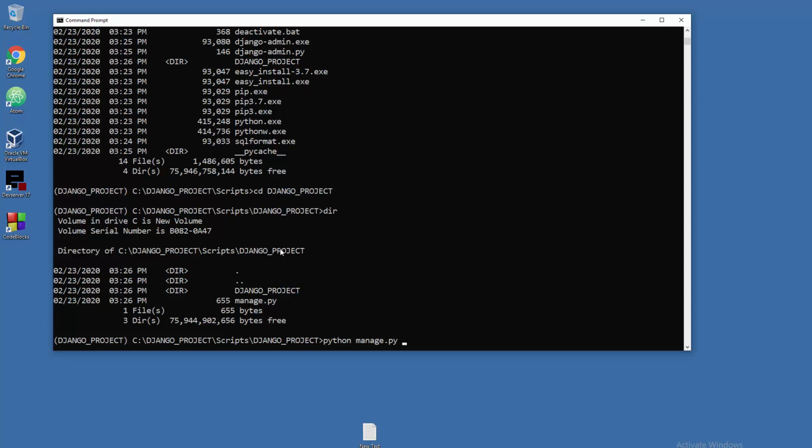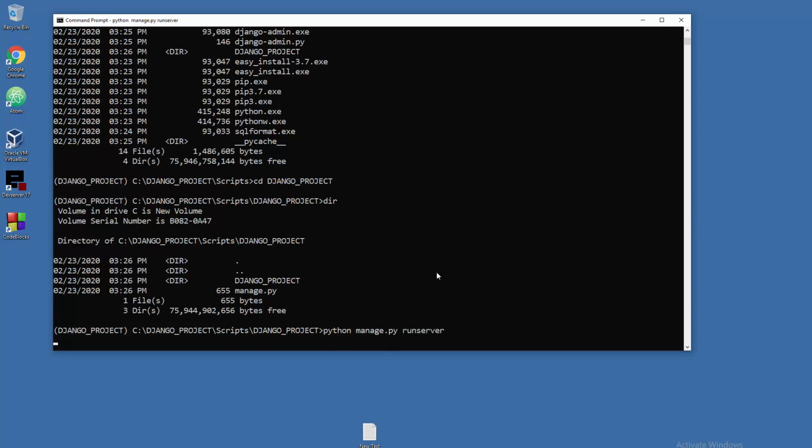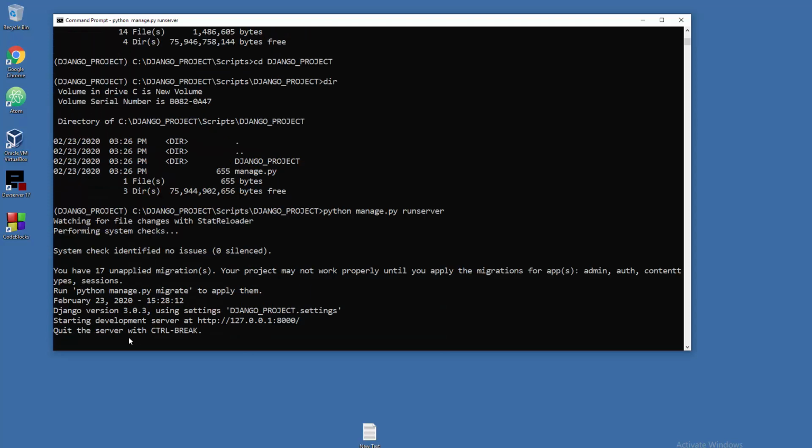How will you recognize that? You will see this file inside of that folder. So that's the important stuff to note. So python in combination with manage.py, and after that runserver. And here we will see a listing of status. Okay, so don't worry about migrations.